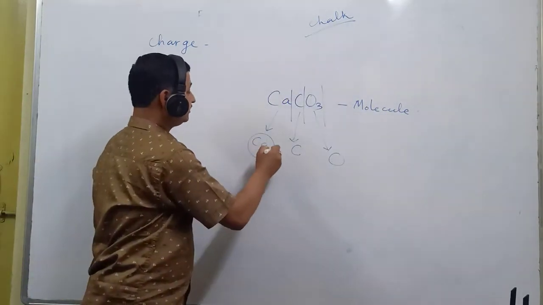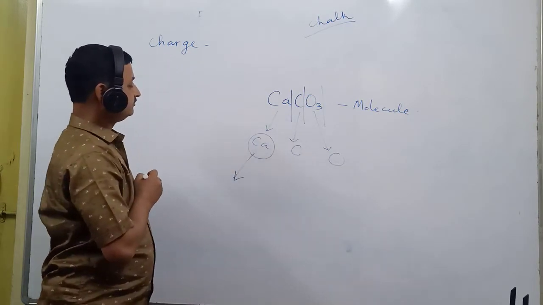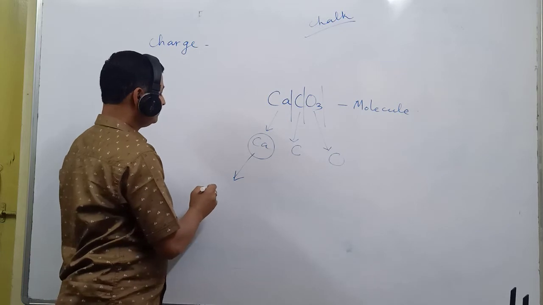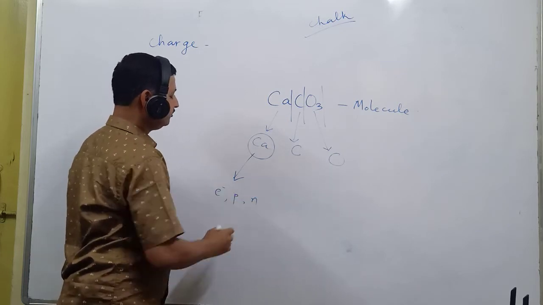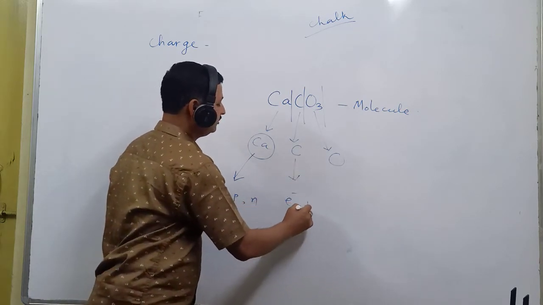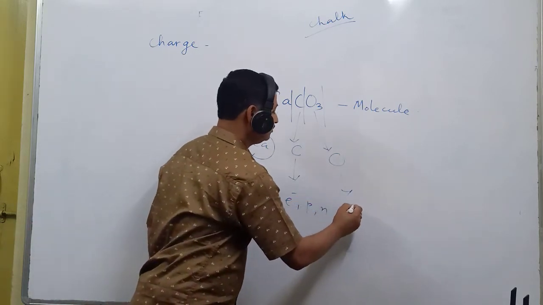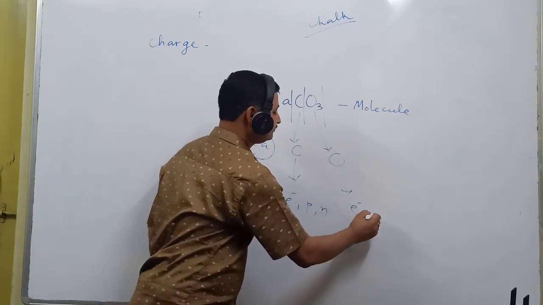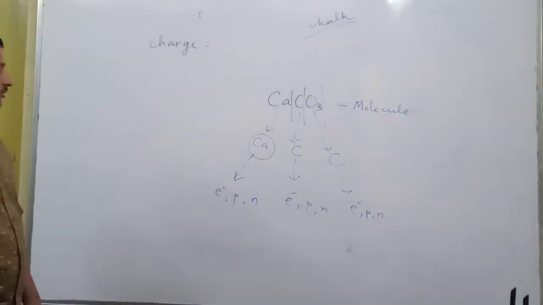Again if I break this calcium atom, then we will find electrons, protons and neutrons. Similarly, if I break carbon atom, I will get electron, proton and neutron. So in every atom we will get electrons, protons and neutrons.